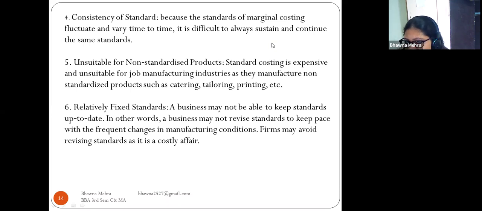Relatively fixed standard: a business may not be able to keep standards up to date. In other words, a business may not revise standards to keep pace with frequent changes in manufacturing conditions.